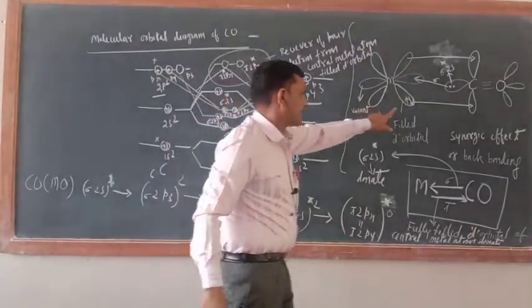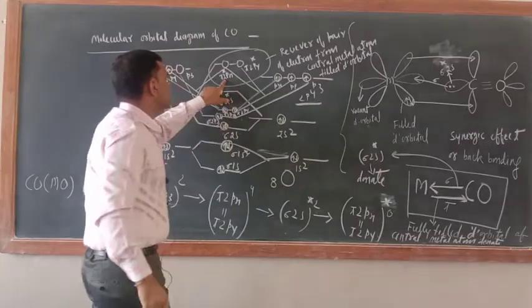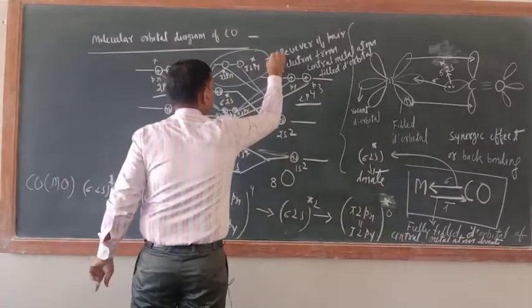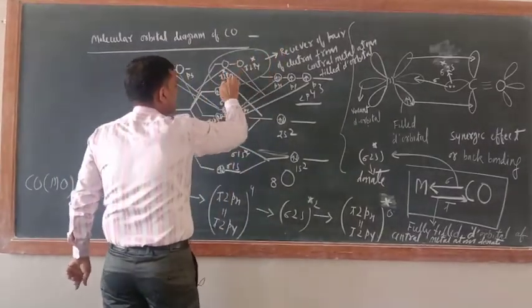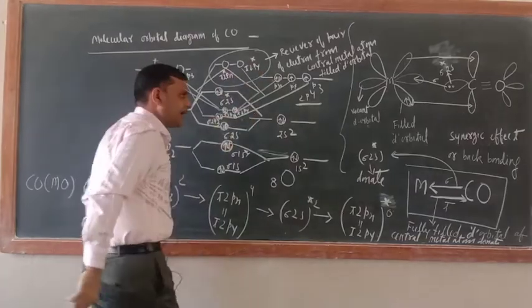Okay, so just see, which is the receiver? These are the receiver. Don't misconstrue me, I am talking of this one, pi 2px and pi 2py.